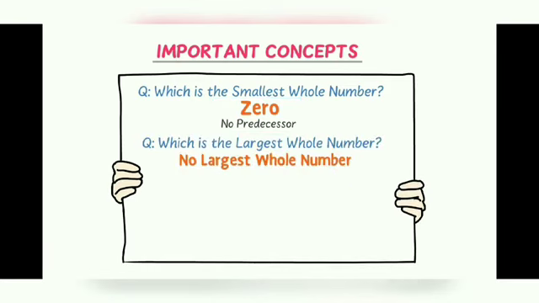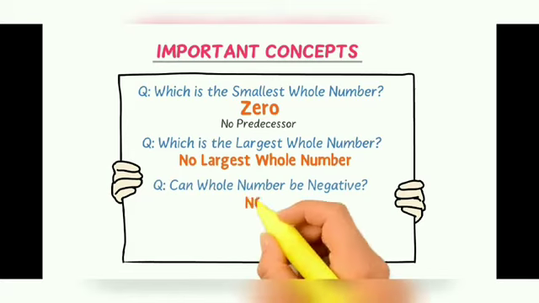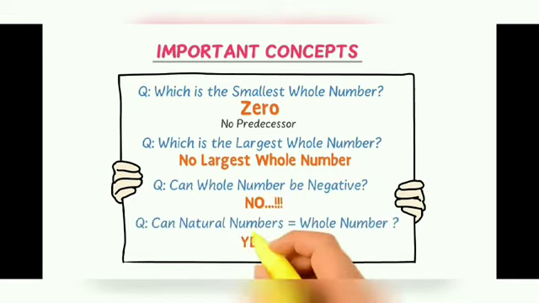The answer is there is no largest whole number. The next questions are, can a whole number be negative? The answer is no. Next, is a natural number a whole number? Yes. The answer is yes, very good.